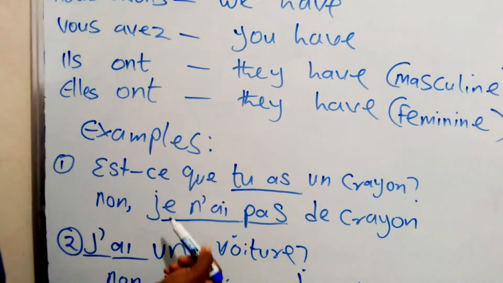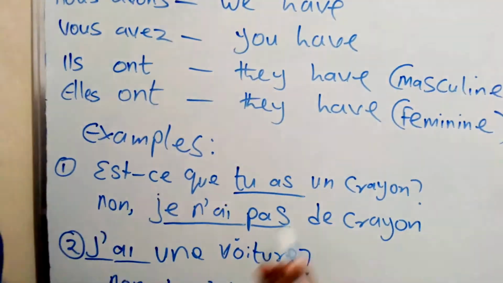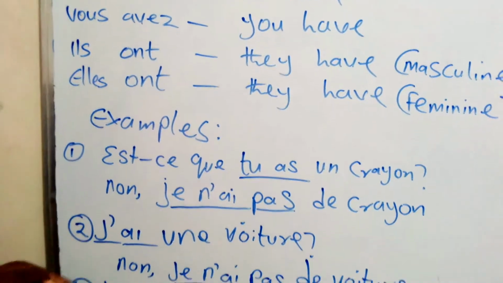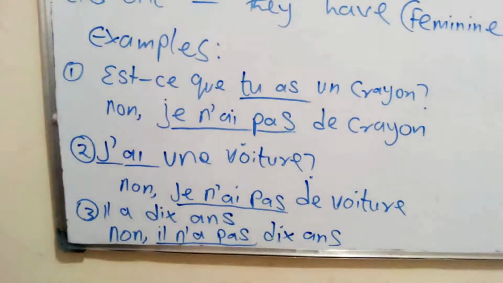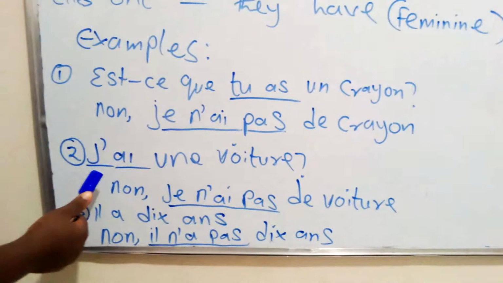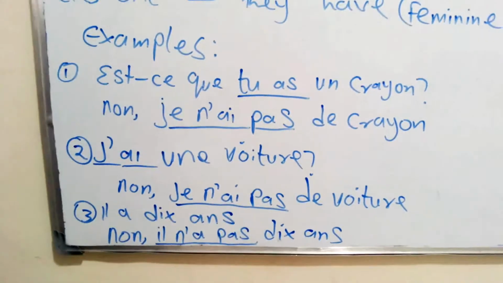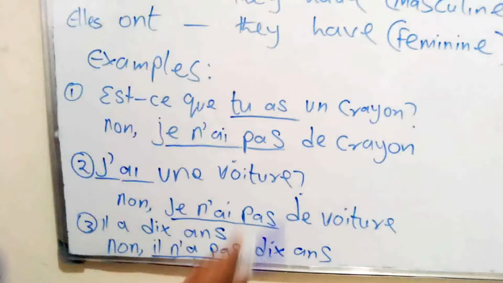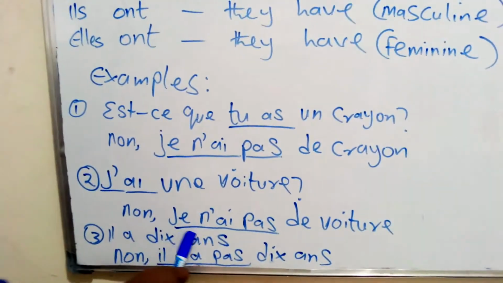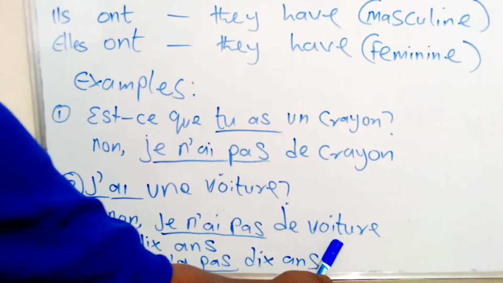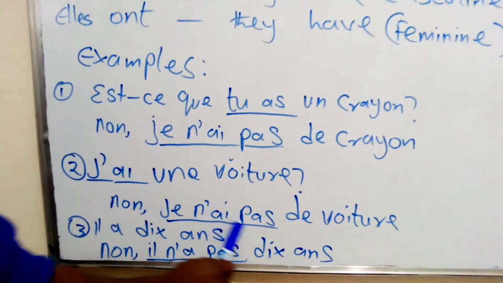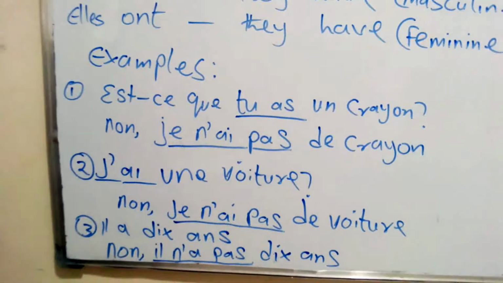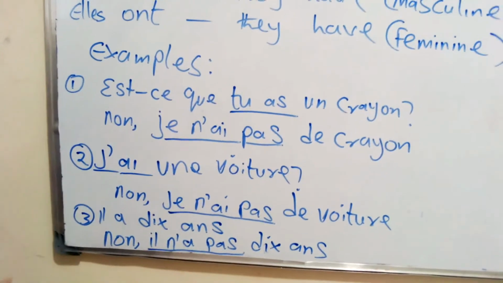So you just say je n'ai pas de crayon. Another example: j'ai une voiture. I have a car. Non, je n'ai pas de voiture. No, I don't have a car.